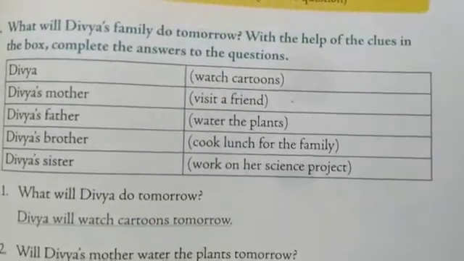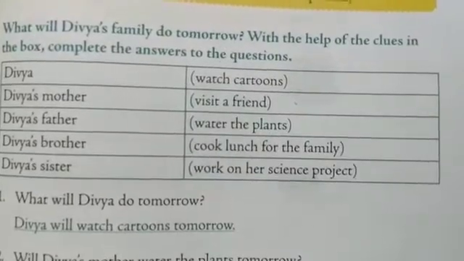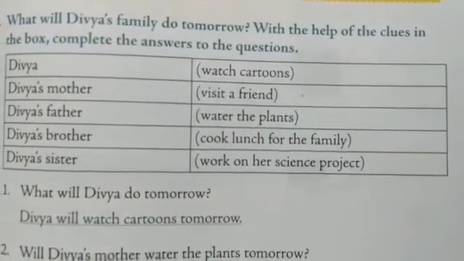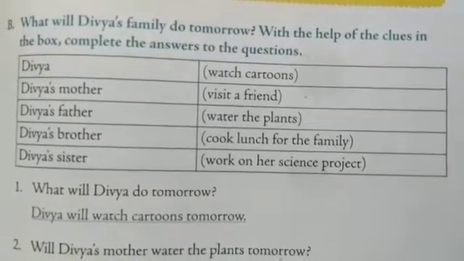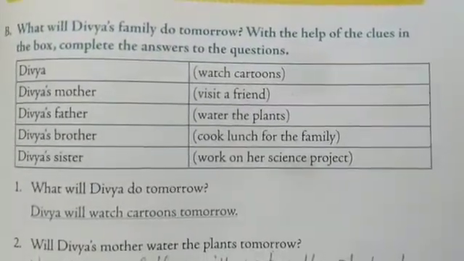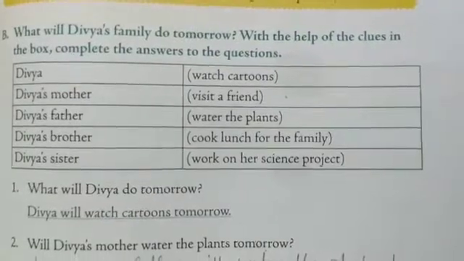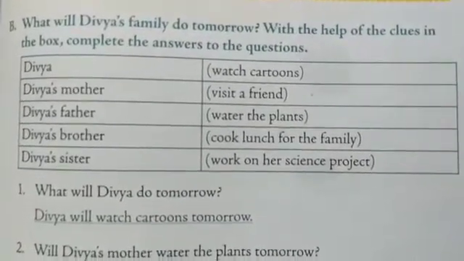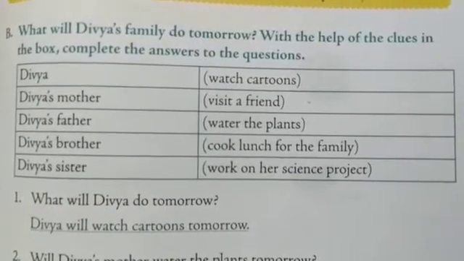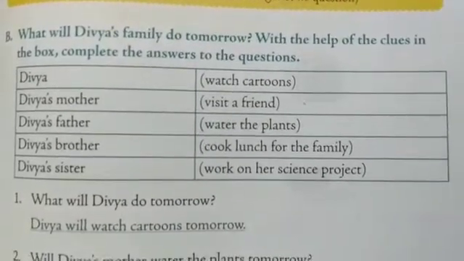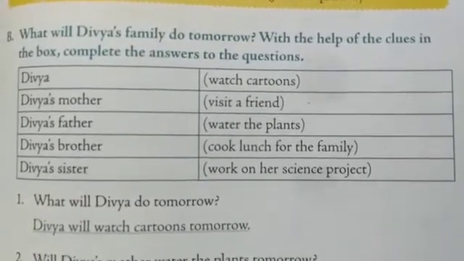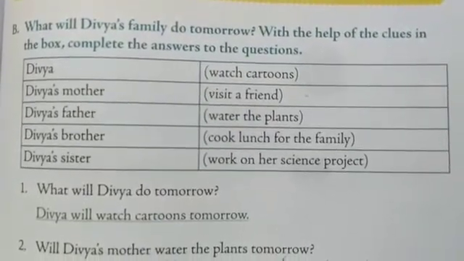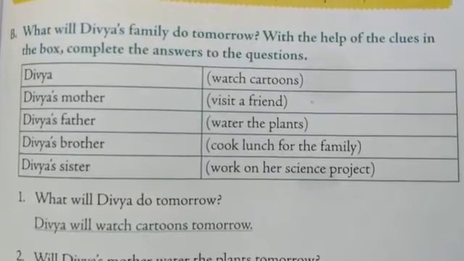Divya's father, his plan is that he is going to water the plants. Divya's brother, what will he do? He'll cook lunch for the family. And the last one is Divya's sister. Divya's sister will work on her science project.